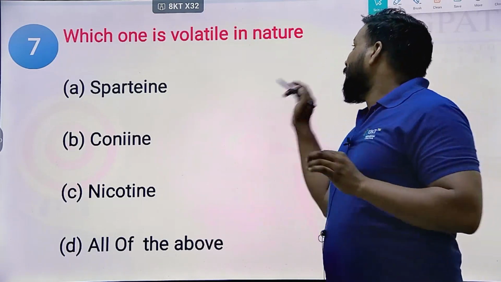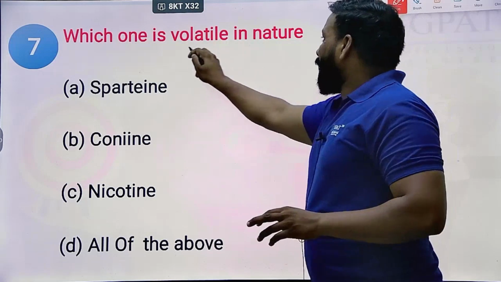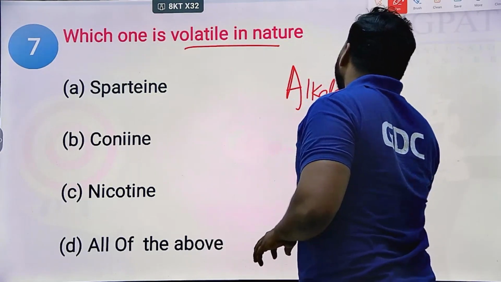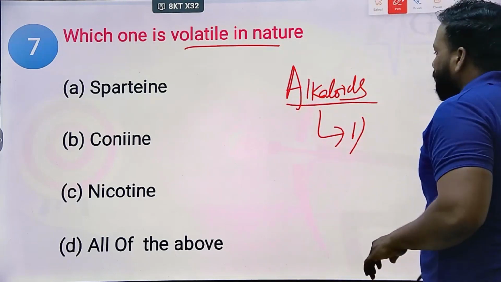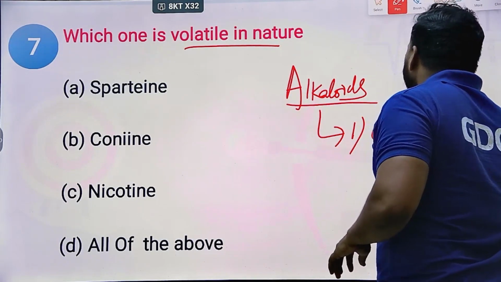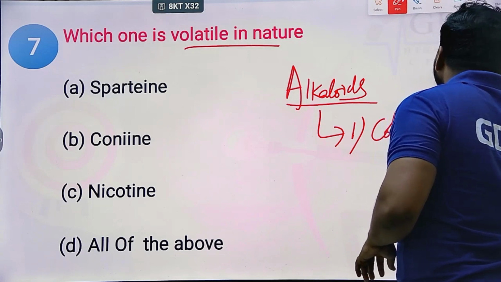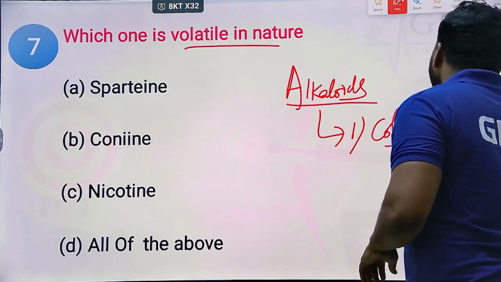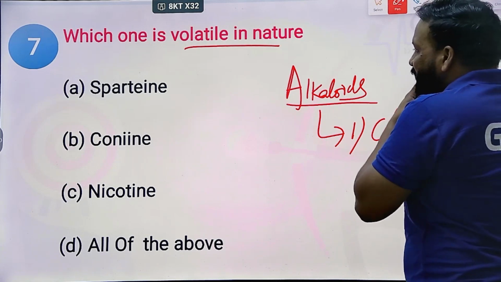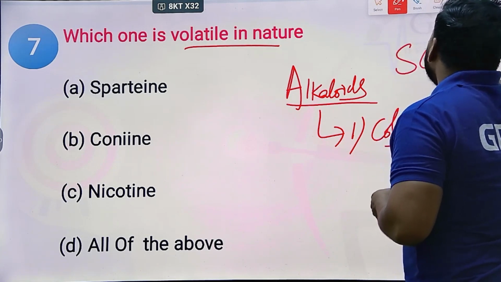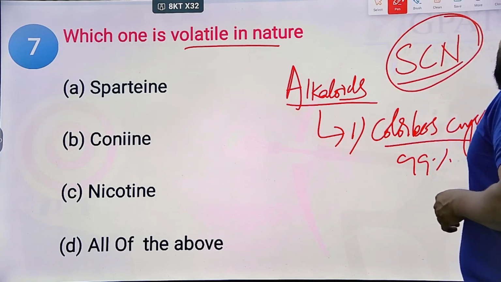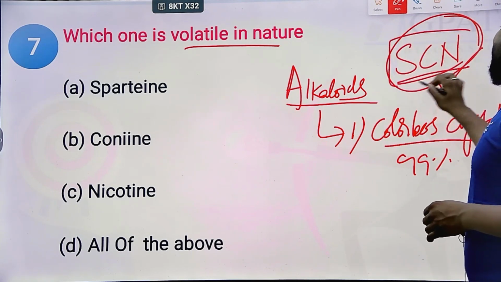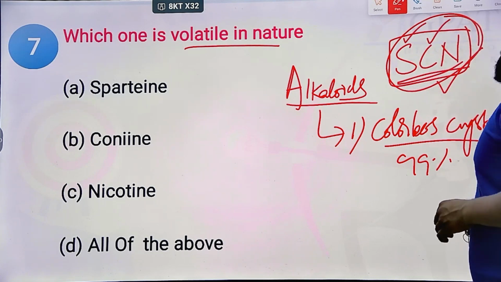Most of the alkaloids, around 99%, are colorless crystalline compounds, but there are only a few exceptions, such as SCN. Do you remember one shortcut: SCN, that is the formula for cyanide? Cyanide is a liquid.